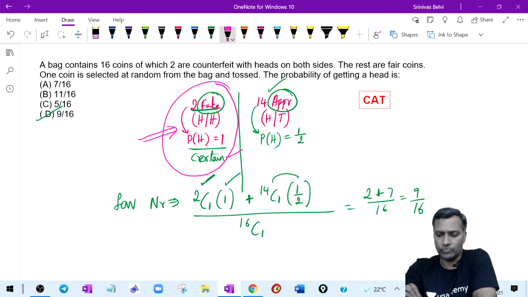Everybody is good? Any doubt? Anyone? Understood? Understood? Sample spaces are clear to you? Everyone is clear on this? Any doubt, anyone? Quick. If there is a doubt, let me know what is the kind of doubt you have.